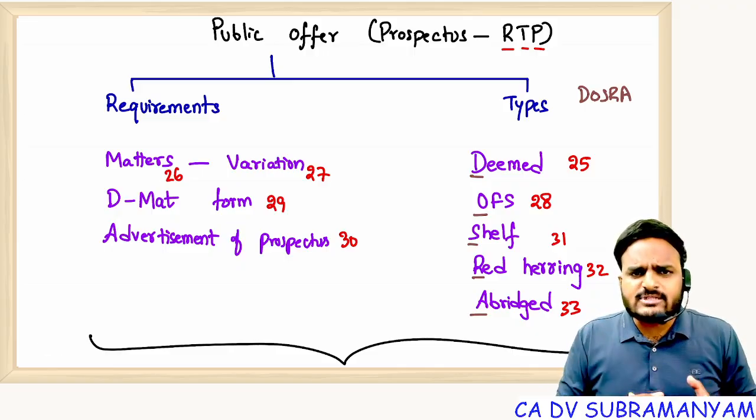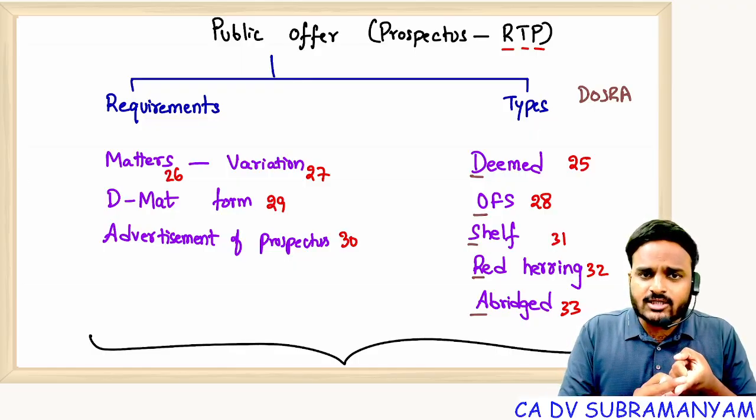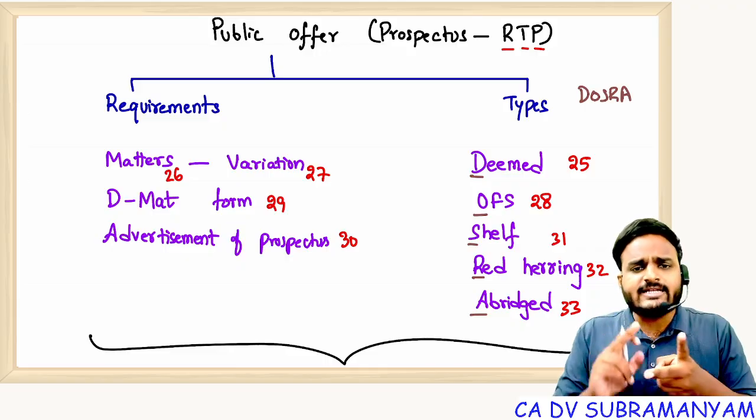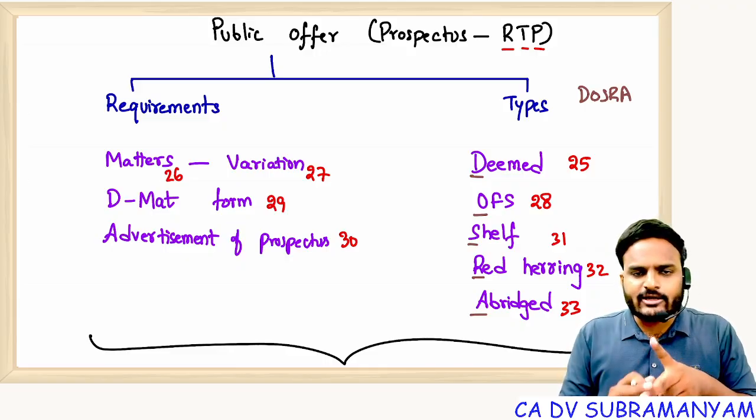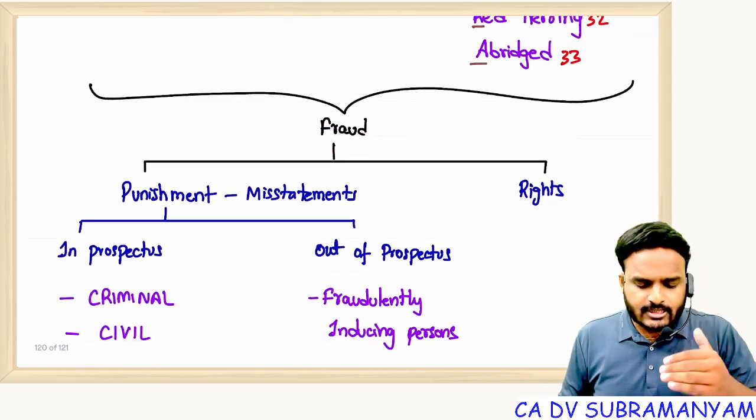And what is the effect of misstatements? Punishment to the defaulting person, punishment to the defaulter, and rights to the aggrieved party. Rights of aggrieved party, punishment to the defaulter. So that is our next continuation to the story.